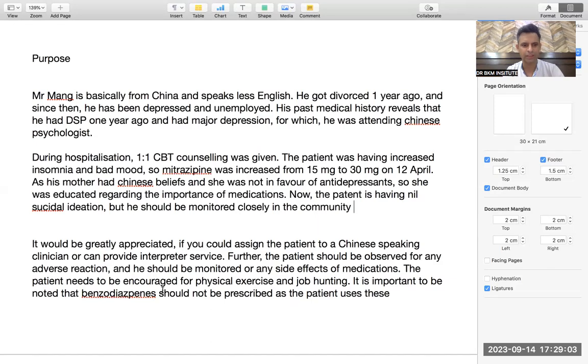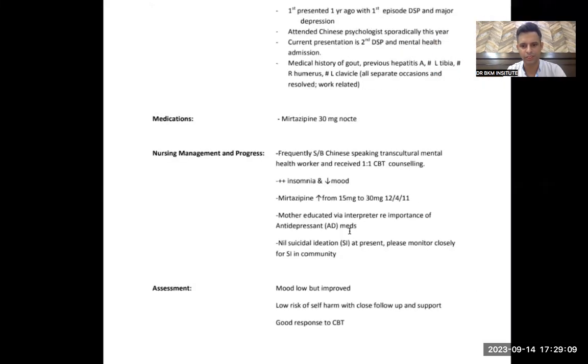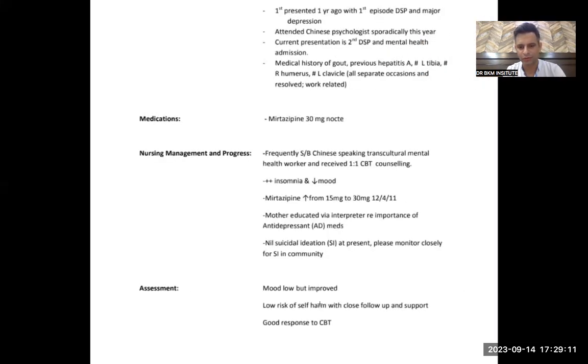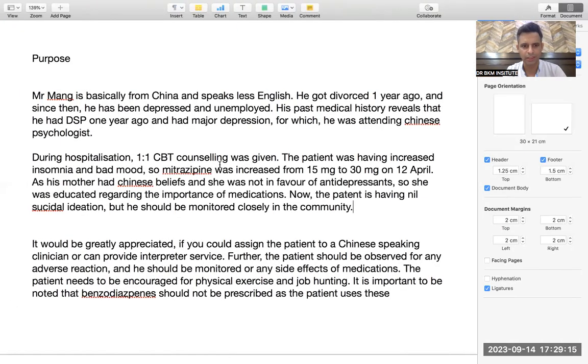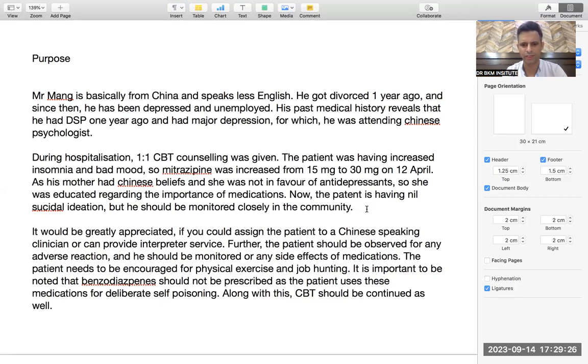I have covered this point over here, so I can take it from here, but nothing was given here. It was just benzodiazepines, so it is not repeating for the second time. It's all good. And mood low but improved, low risk of self-harm with close follow-up and support, good response to CBT. So CBT counseling was given. Now the patient is better and he should be monitored closely in the community. That's it. I don't have to write.